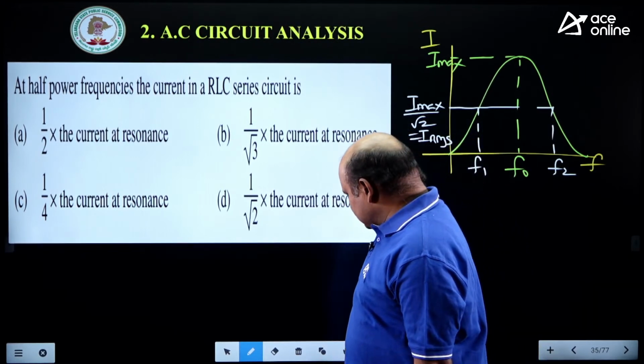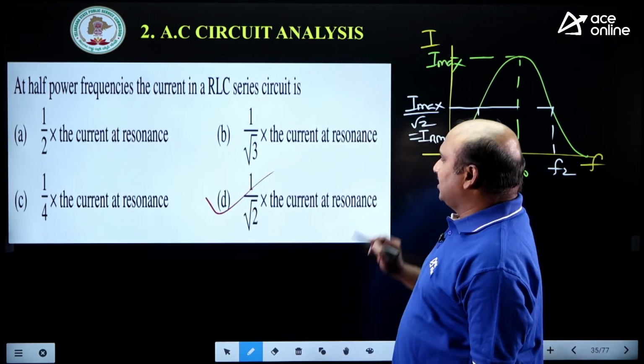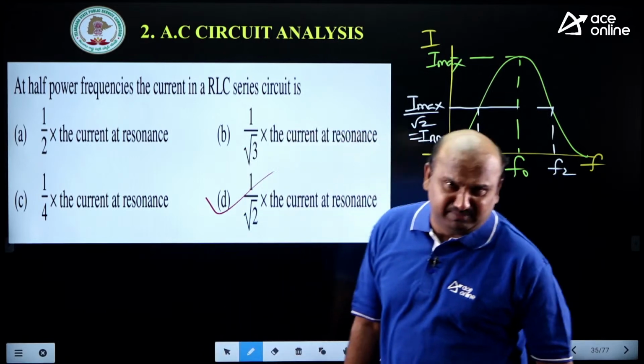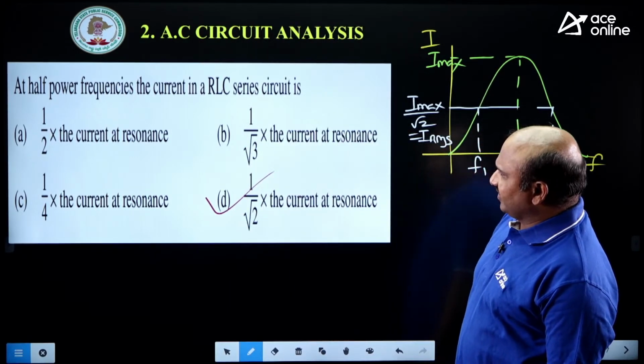Which is the correct option? Tell me that. Again, D. Option D: 1 by root 2 times of current at resonance. Current at resonance is maximum. Is it okay? Very good.